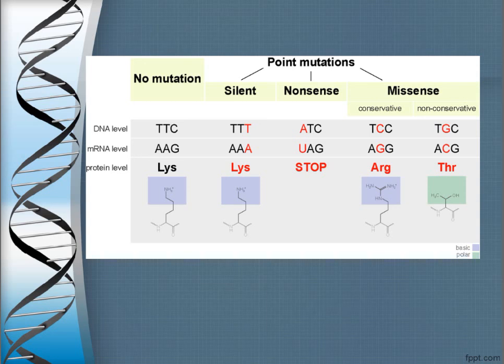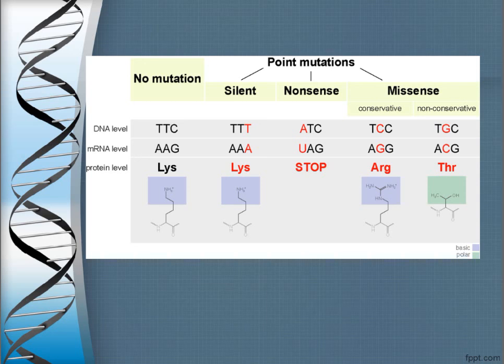Now in this diagram you can see nonsense mutation. It is in between silent and missense. At DNA level, the sequence is ATC. The point mutation has occurred, and at mRNA level, ATC has changed to UAG, and that UAG is nothing but a stop codon. So once UAG is formed, what will happen? It will stop the process of protein synthesis.